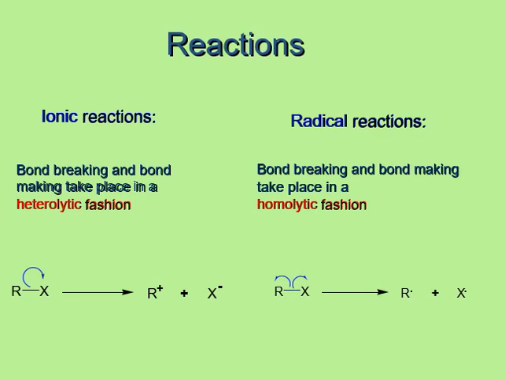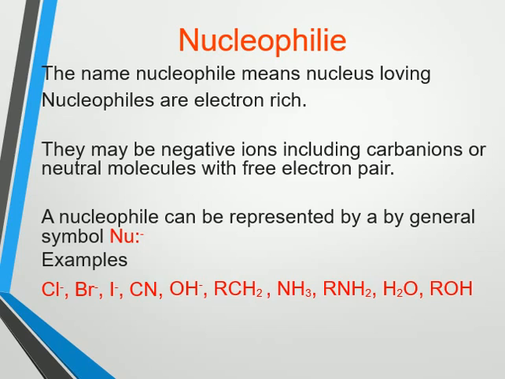Now coming to the reagents. Reagents are the species which will attack on the substrate. We have two different types of reagents: one is the nucleophile and the other one is the electrophile. Nucleophile is the electron rich species, and the meaning of nucleophile is nucleus loving. As it has a negative charge or a lone pair of electrons, it always has high affinity